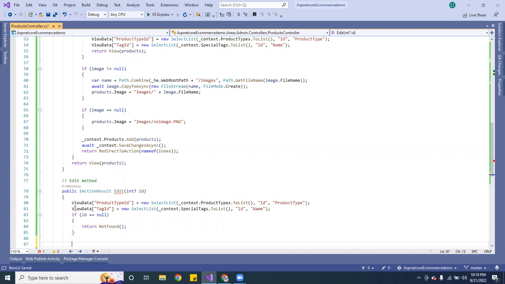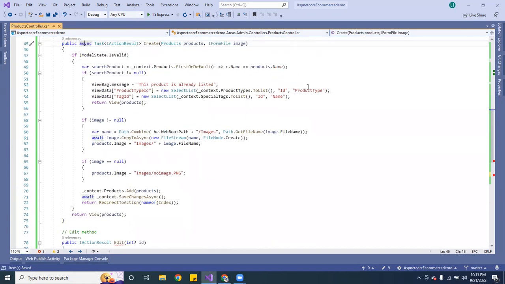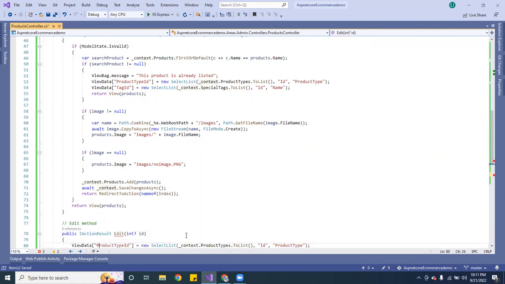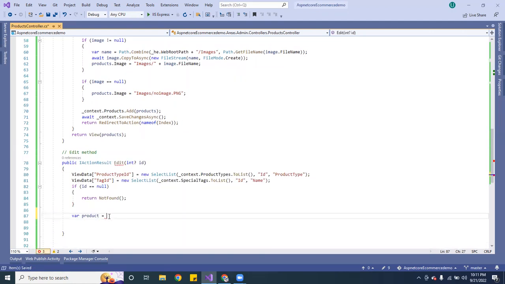Then here we want to create a new variable, and this one is going to be called product. And here let me go ahead and copy this one here, just like that. Go ahead and create this. So I want to do first or default, and here instead of passing, you know what, I messed up here, product first.